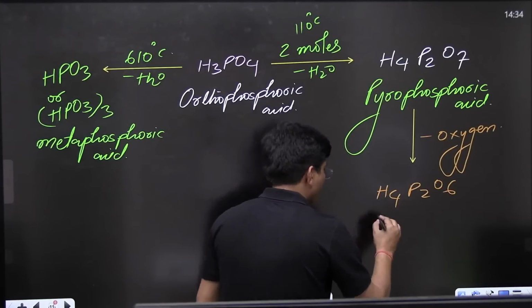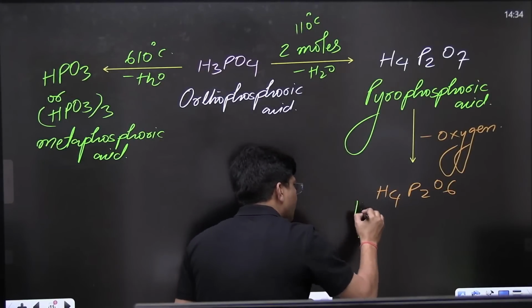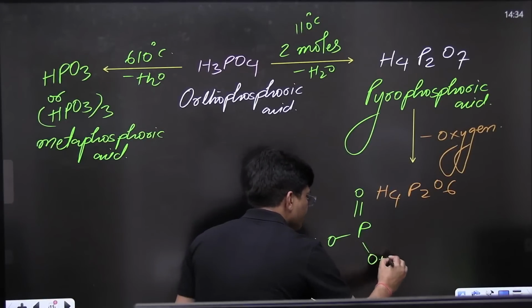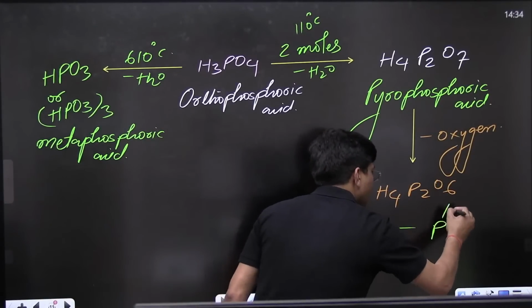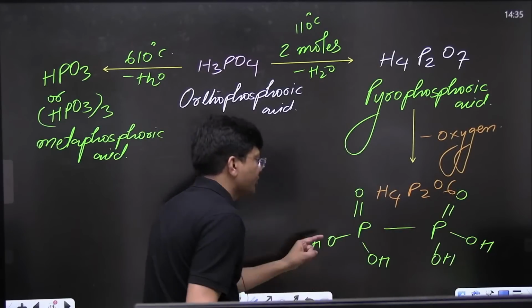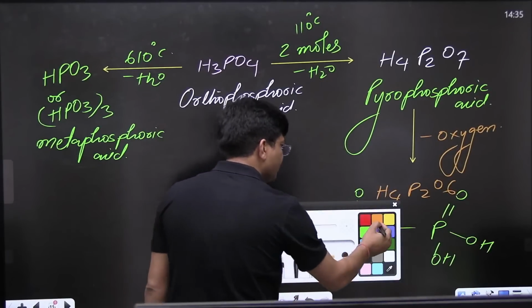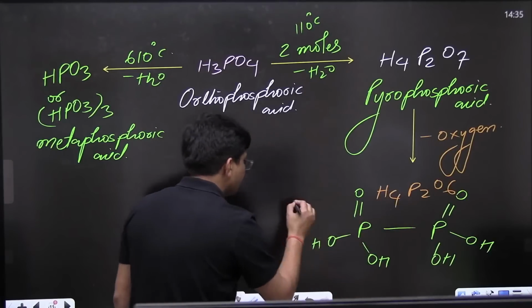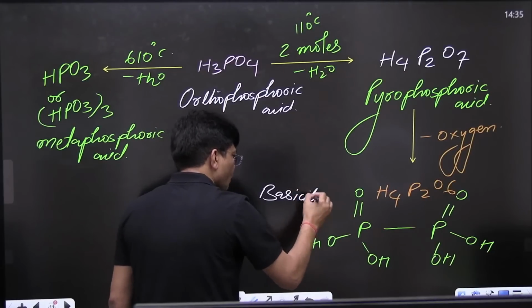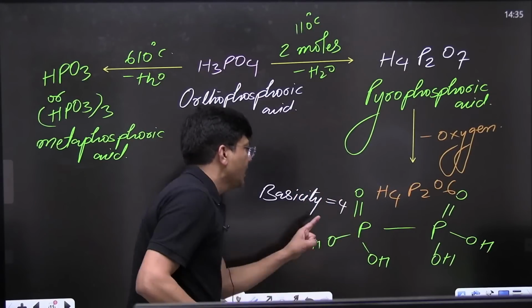H4P2O6. How am I going to make it? P double bond O, OH, OH, P double bond O, OH, OH. How much is the basicity of this compound? Basicity is still 4.